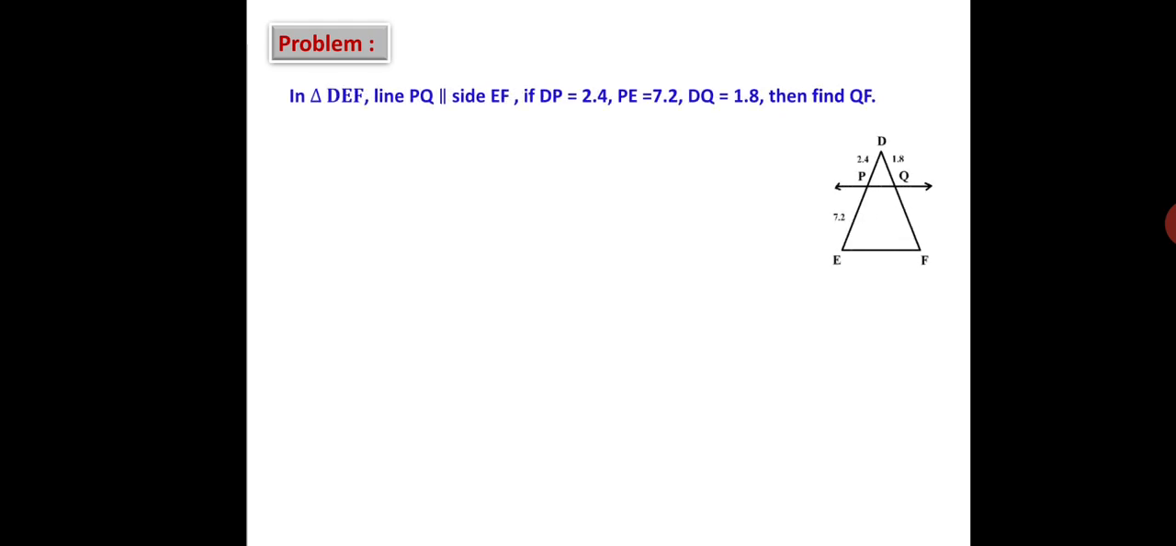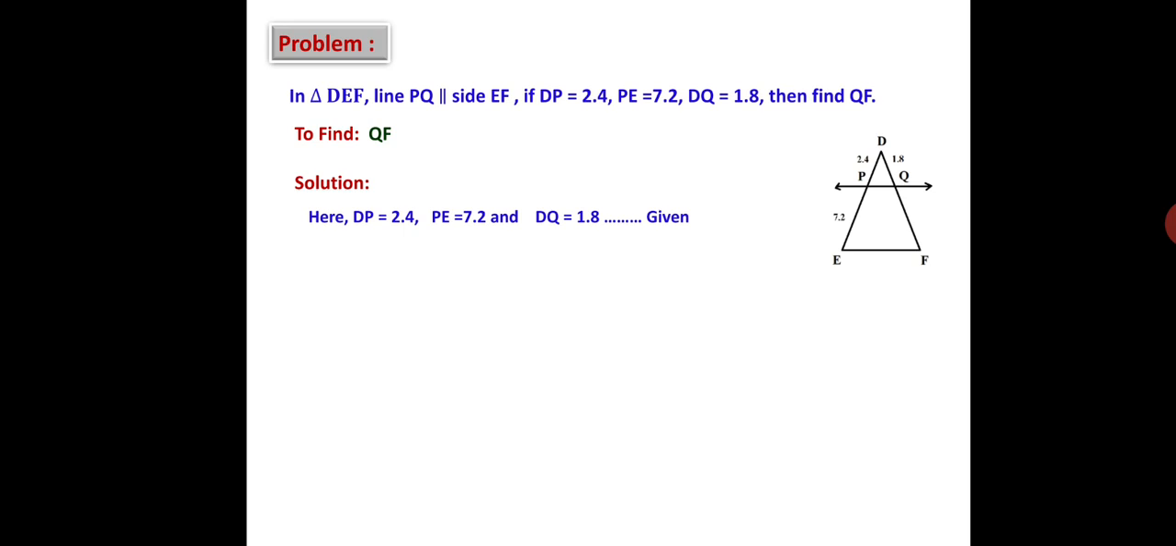Now let us discuss one problem based on this theorem. In triangle DEF, line PQ is parallel to side EF. Here DP is 2.4, PE is 7.2, DQ is 1.8. Then we have to find out QF. So we'll do this. What are the given things? DP is 2.4, PE is 7.2 and DQ is 1.8.